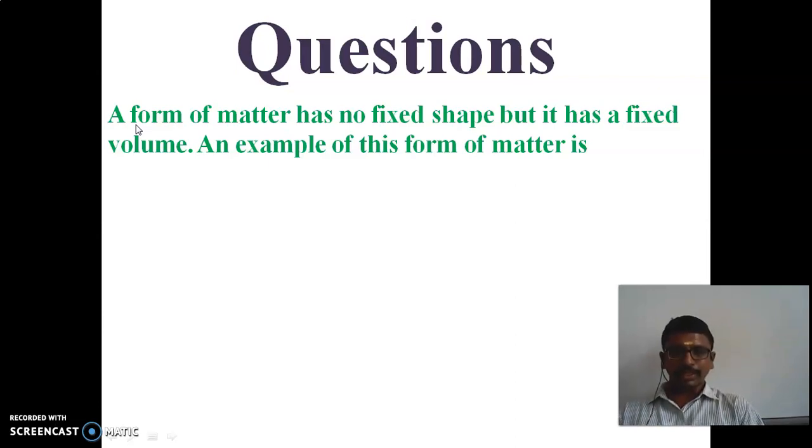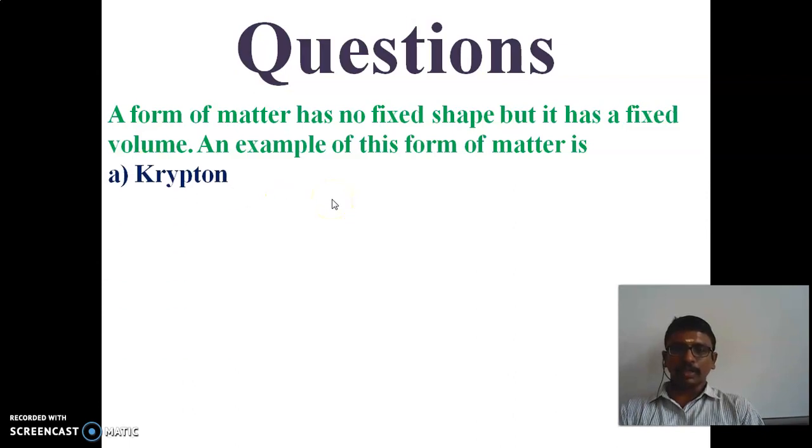Gases have no definite shape and no definite volume. Here, no fixed shape but a fixed volume, so what type of matter will it be? It will be liquid. So we have to check the options for the liquid state.